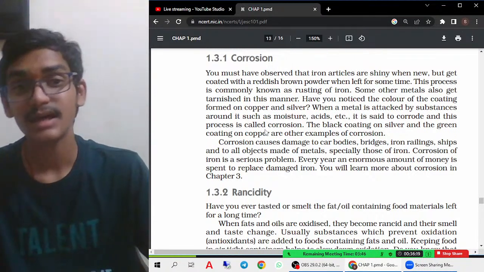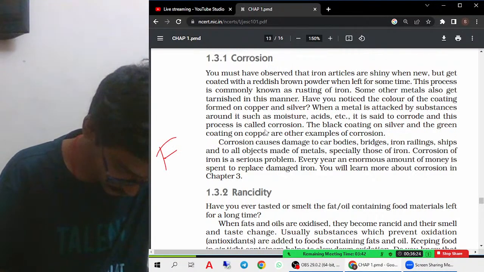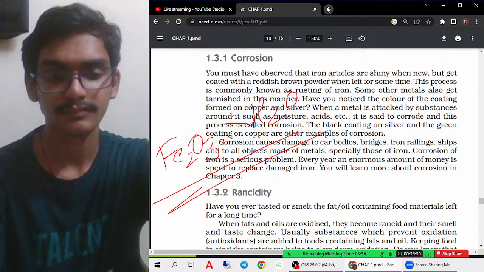Rusting is a type of corrosion. So the rusting formula, if you want, I'll tell: Fe2O3.xH2O. This is the formula of rust. Let's check here.